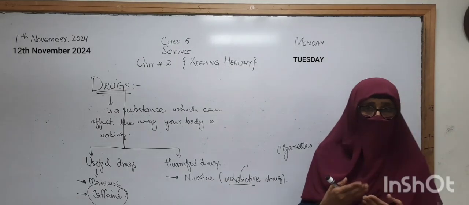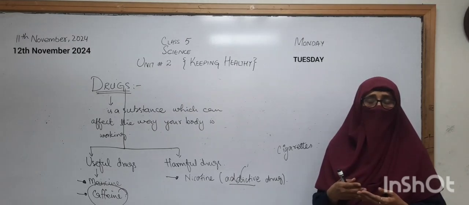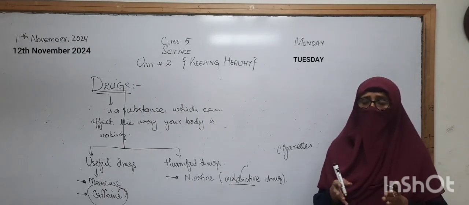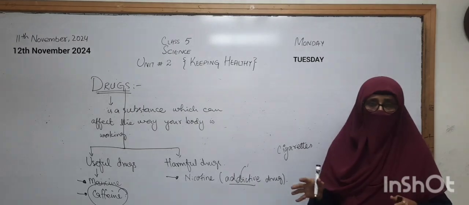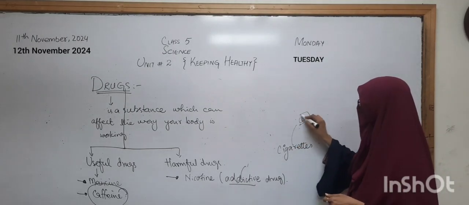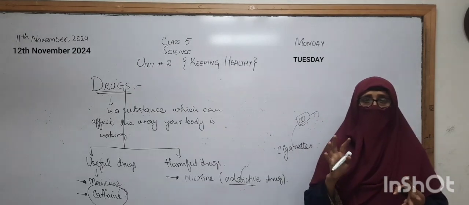Our body needs the oxygen in order to do the work, in order to break up the food. But instead of that, the carbon monoxide takes its place. Cigarette having the carbon monoxide in it, it is very harmful for our lungs as well as for our heart.